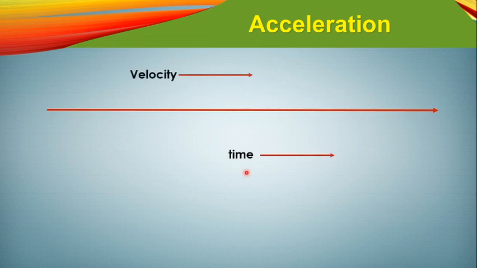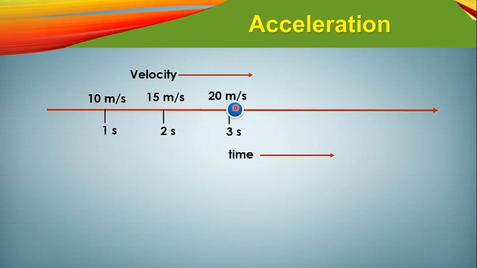Let's move to the next part. See here again, a body is moving like this, and the velocity is increasing from 10 to 15 meters per second. Velocity is increasing, not distance. You should be careful about this. It is not distance we are counting; we are counting the velocity of this body, how it is changing. So 15, then 20, then 25, then 30, like that.